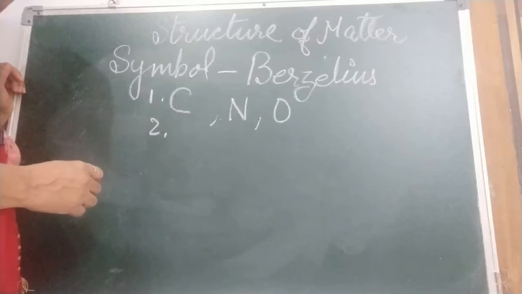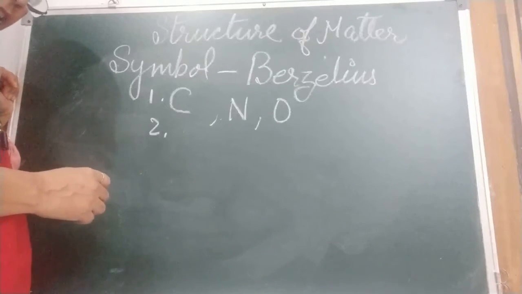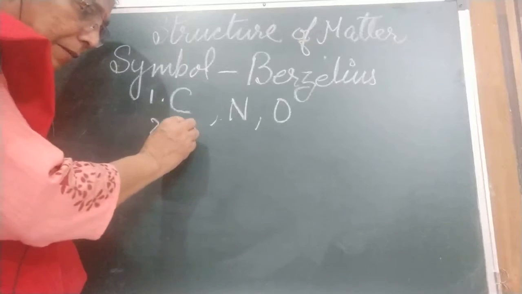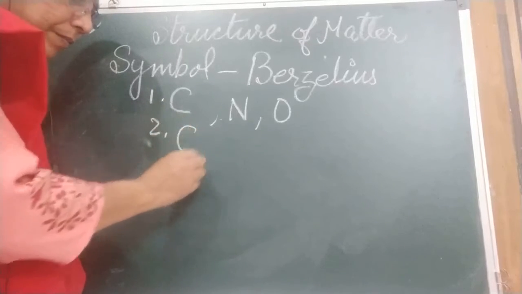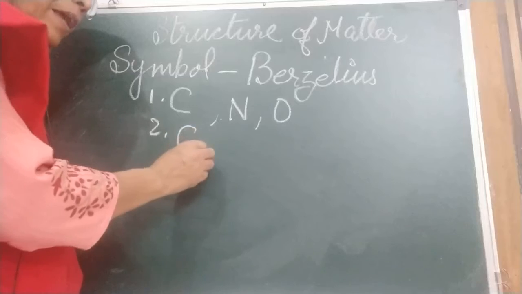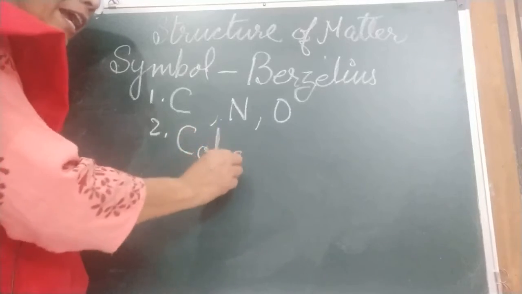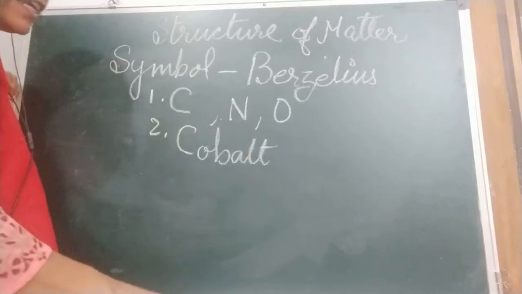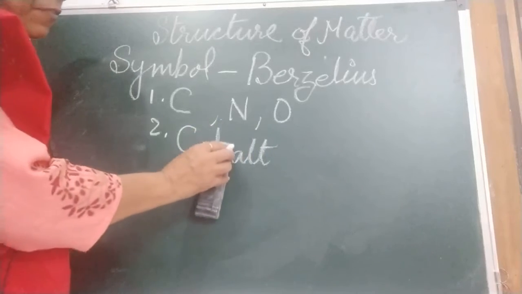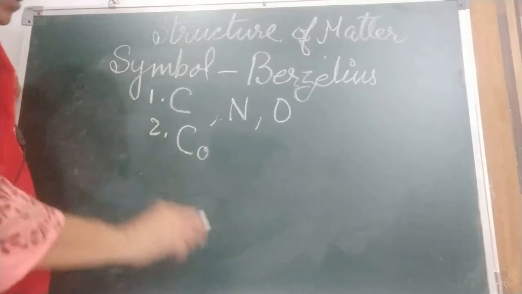Then what he suggested is that the names of some elements have the same initial letter, as I told you: carbon, calcium and cobalt. In such cases, the first letter is taken. Like cobalt, I am talking about cobalt. The spelling of cobalt is C-O-B-A-L-T. In this case, they have taken two letters.